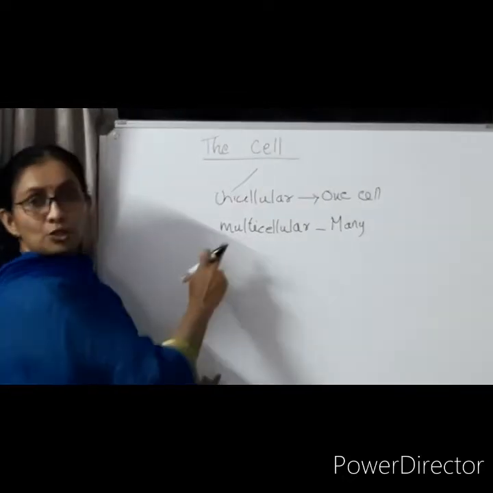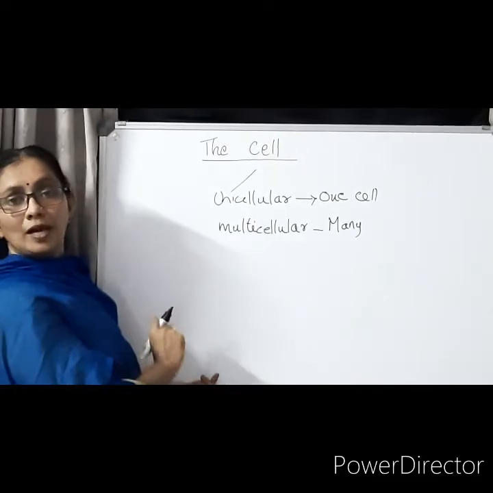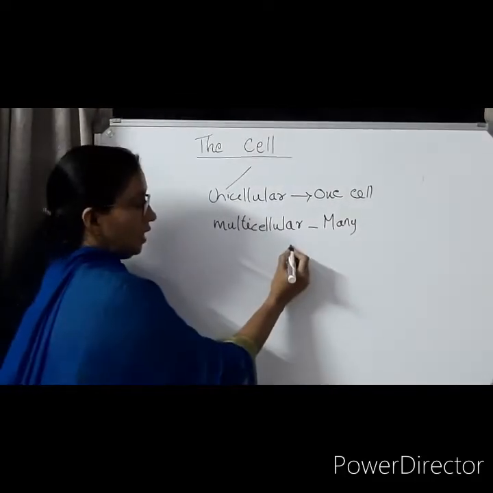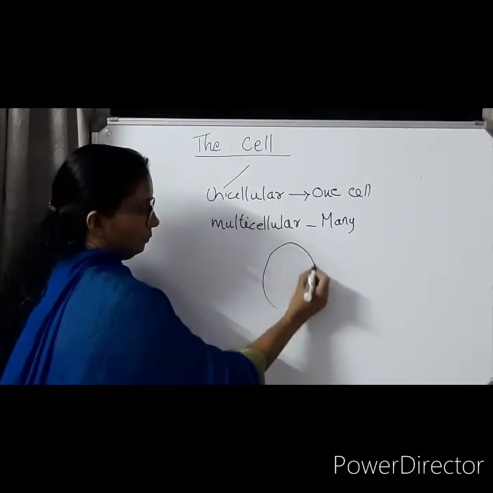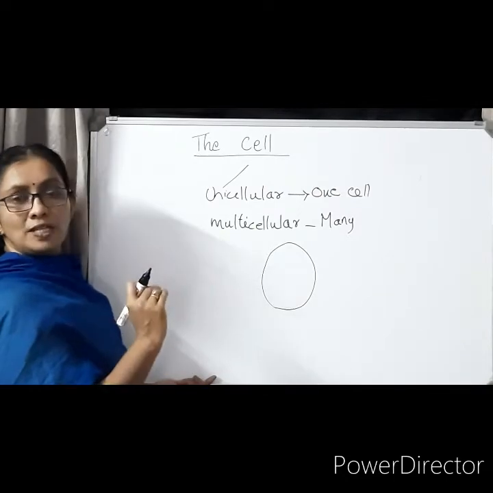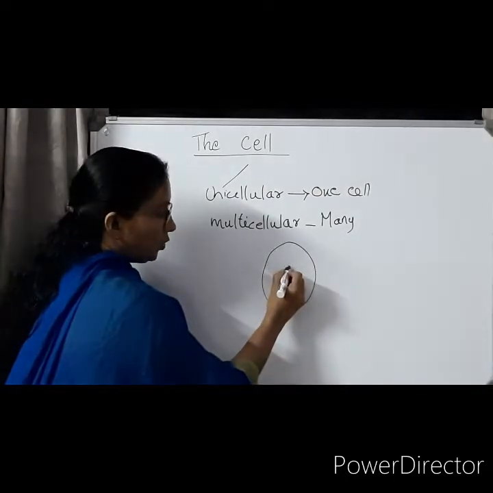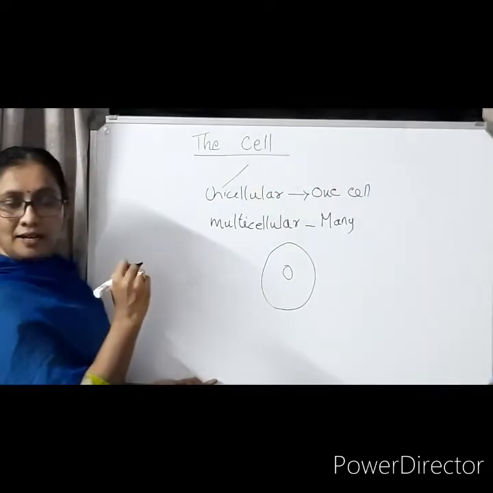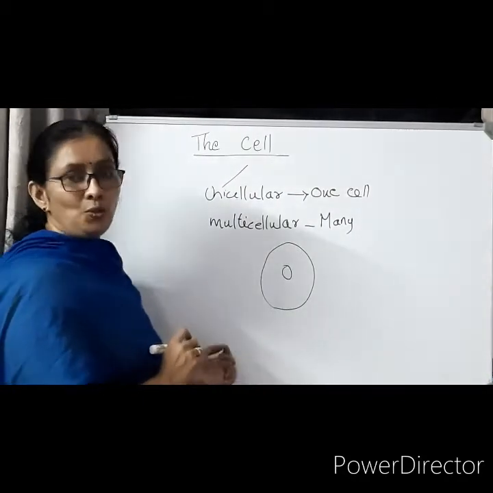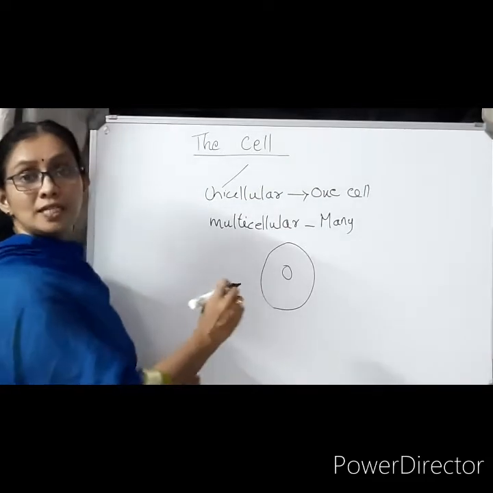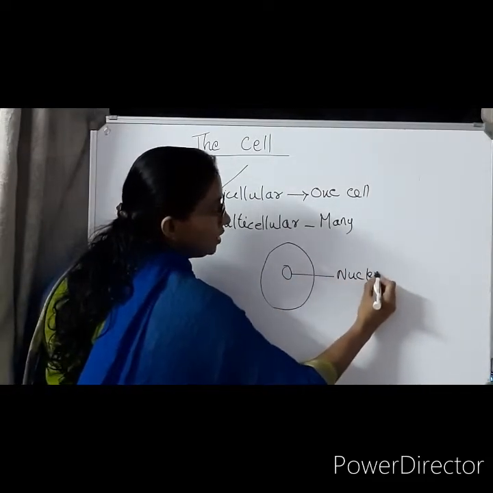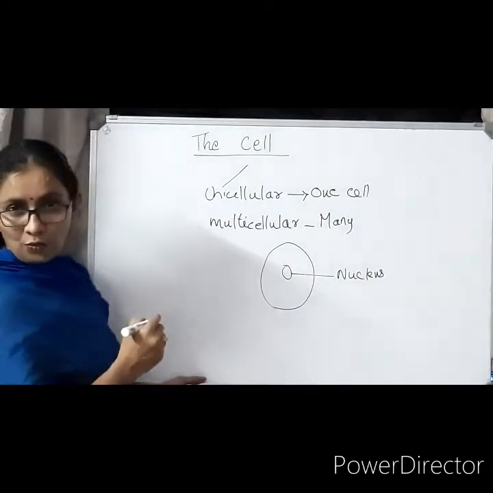And when they are composed of many cells, they are known as multicellular organisms. Okay. So the content of the cell: each and every cell contains a nucleus. Nucleus means the center portion. Last year you might have studied that the nucleus is the control center of the cell.